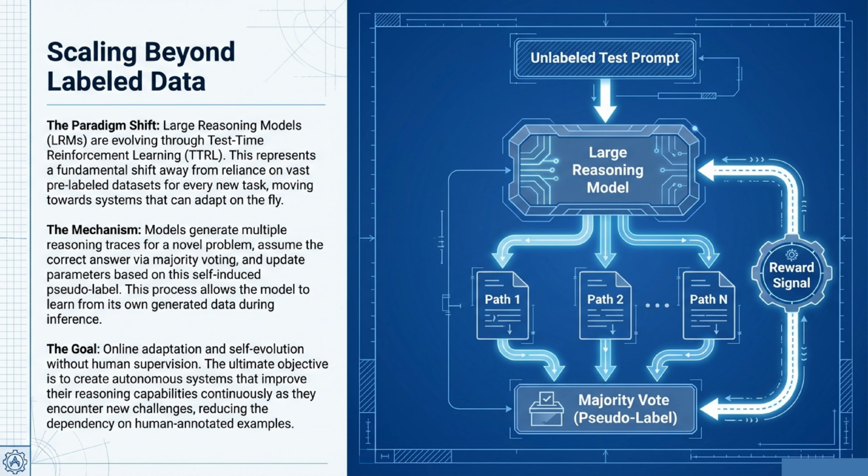Let's start with the big picture, scaling beyond labeled data. We are currently witnessing a massive paradigm shift. Large reasoning models are evolving through test-time reinforcement learning, or TTRL. This means we are moving away from relying on vast, human-annotated datasets, and instead, moving towards systems that adapt on the fly. The mechanism is simple. The model generates multiple reasoning traces for a new problem, votes on the best one, and creates a pseudo-label to learn from its own generated data. The ultimate goal is to create autonomous systems that continuously improve without human supervision.